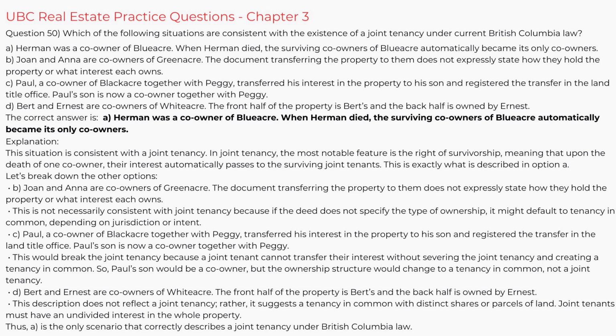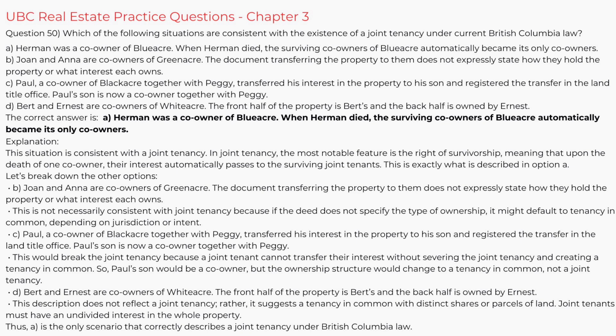This is exactly what is described in option A. Let's break down the other options. B. Joan and Anna are co-owners of Greenacre. The document transferring the property to them does not expressly state how they hold the property or what interest each owns. This is not necessarily consistent with joint tenancy because if the deed does not specify the type of ownership, it might default to tenancy in common, depending on jurisdiction or intent.